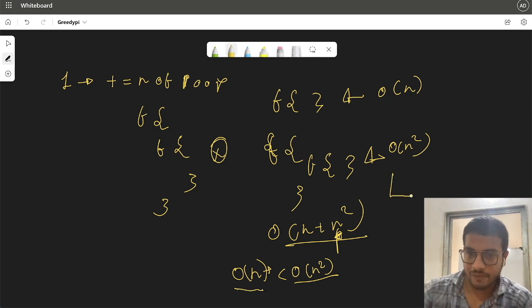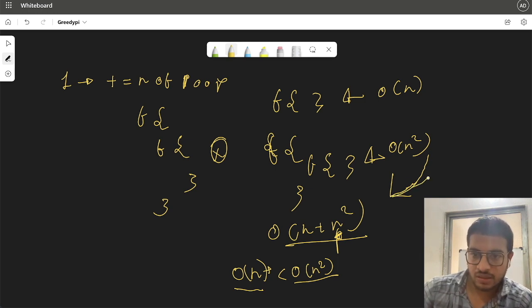So if we plot the graph, in some cases it would look like this, but if you plot till infinity, the curve would be very similar to n square, and the effect of n in that curve would be very less. So we can consider the complexity to be equal to n square only.